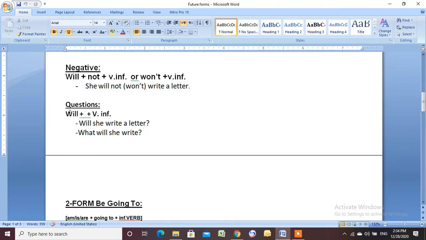So we use will plus verb in the infinitive. For example, if I form a yes-no question, will she write a letter? Yes, she will, or no, she won't. Or using a WH question word, so what will she write?